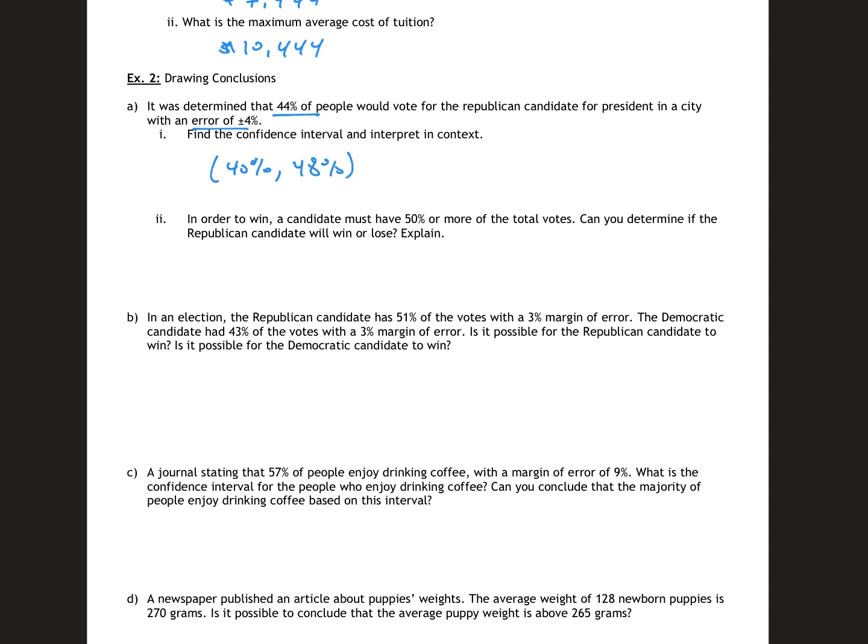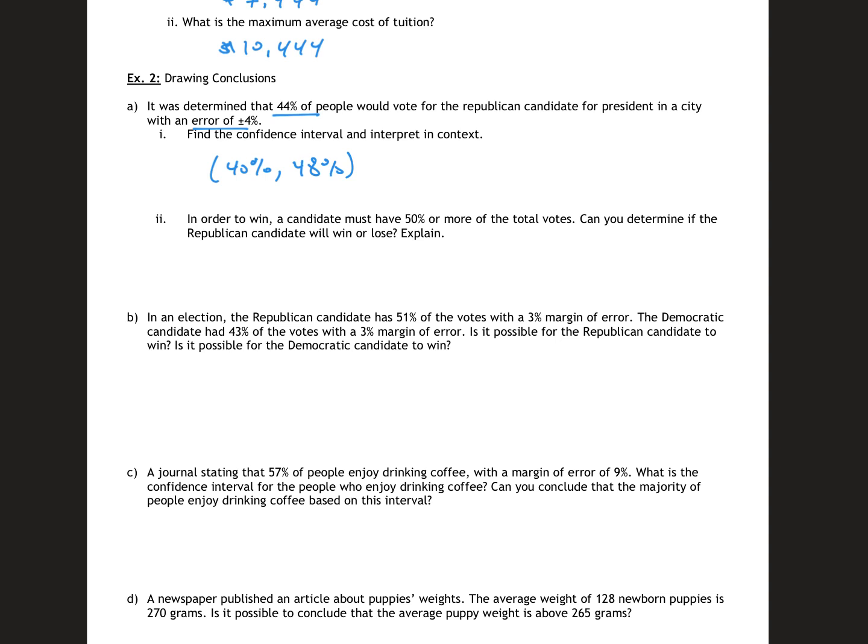So what does that mean? It means that we are fairly confident that the percentage of people who voted for the Republican candidate is between 40 and 48%. That would be your interpretation.